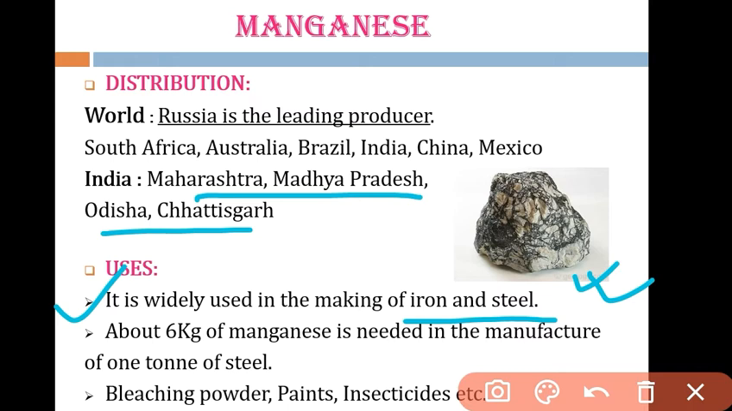So if you have to manufacture 1 ton of steel, then there is a need of almost 6 kgs of manganese. So they have good uses. You can see they are widely used in various industries.